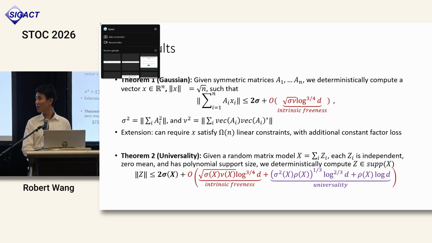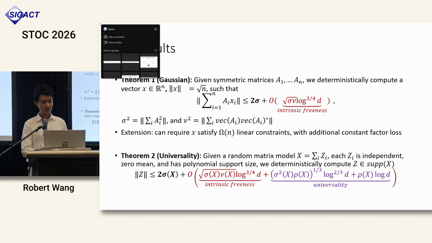So now I will state some of our results. So our first result is a de-randomization of the Gaussian concentration inequalities. So given a set of symmetric coefficient matrices A1 up to AN, we deterministically compute a vector x of length root n, such that the norm of the summation over i of Ai xi is upper bounded by 2 sigma plus the intrinsic freeness parameter, as in the BBVH bound. Moreover, we can extend this by, in addition, requiring x to satisfy omega n linear constraints at the cost of an extra constant factor loss on the right-hand side.